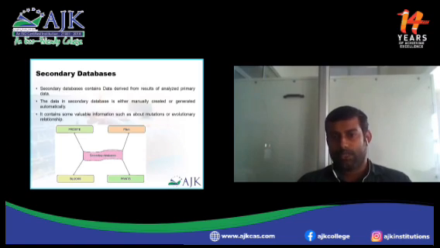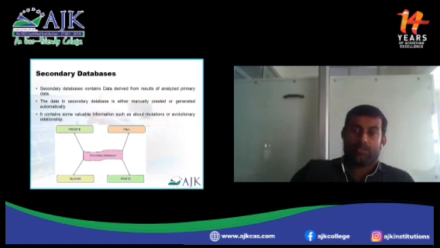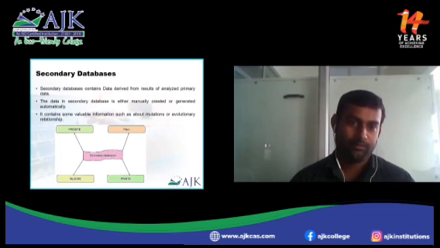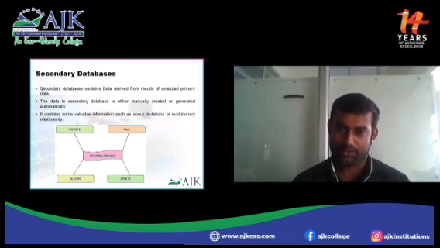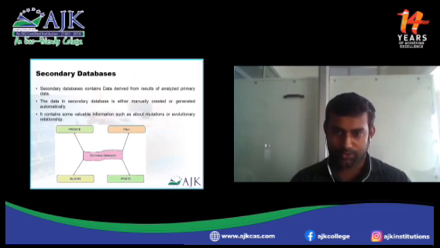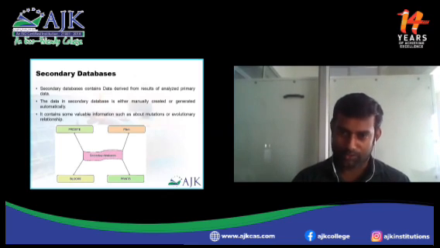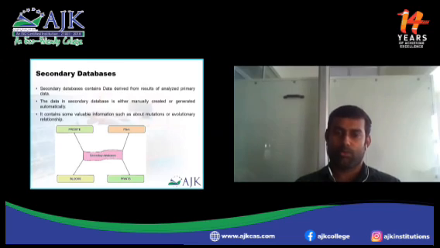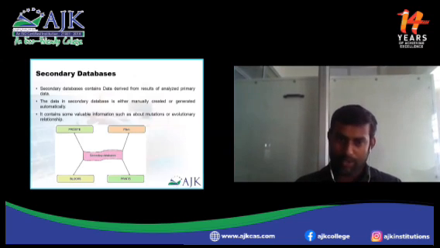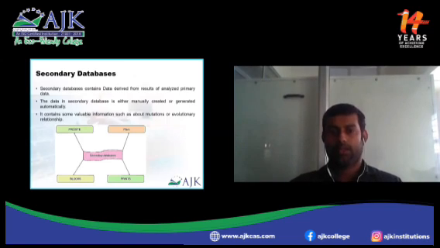This data is either manually created or generated automatically, with the help of some tools. It contains valuable information such as mutations, where a sudden change occurs within the sequence or structure, or evolutionary relationships among species or organisms. These are some types: PROSITE, PFAM, BLOCKS, PRINTS, like PIR and DDBJ in primary. Here, PROSITE, PFAM, BLOCKS, and PRINTS are the secondary databases.